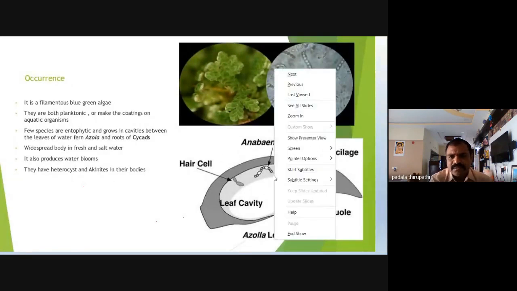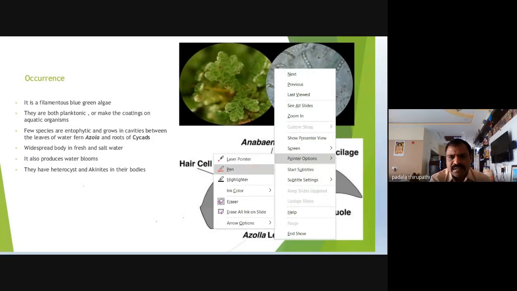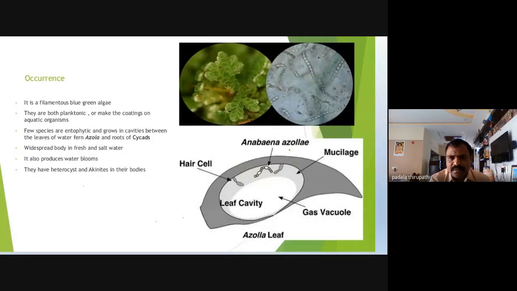Okay, you observe this slide, which shows the Azolla leaf. So this is the Azolla leaf, my dear friends. In the anatomy of the Azolla leaf, we observe this leaf cavity.